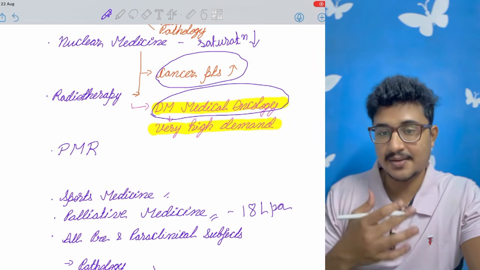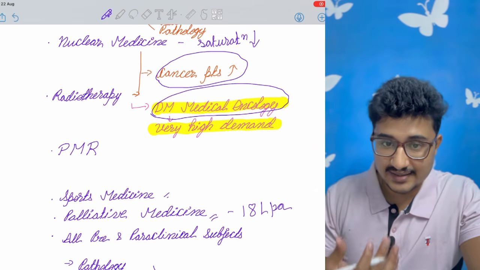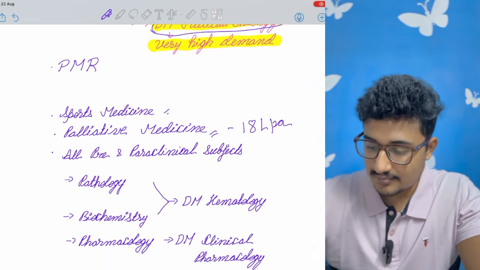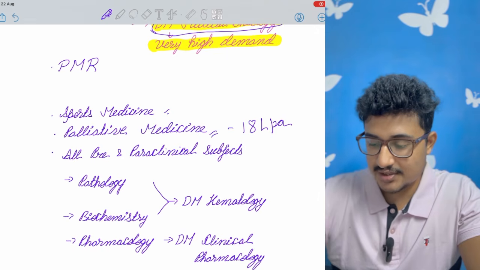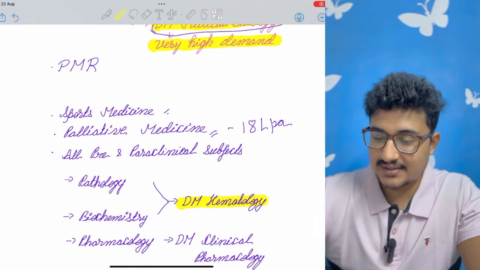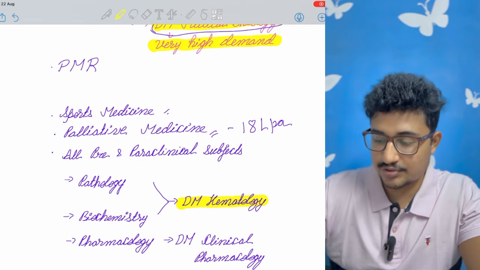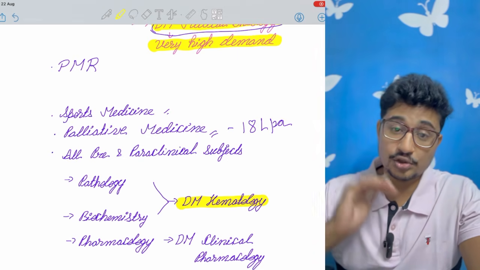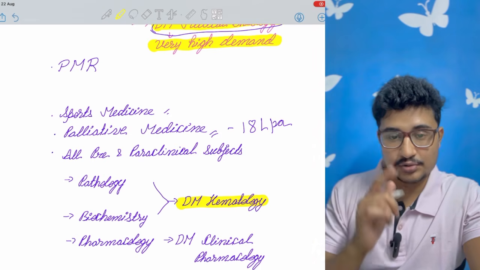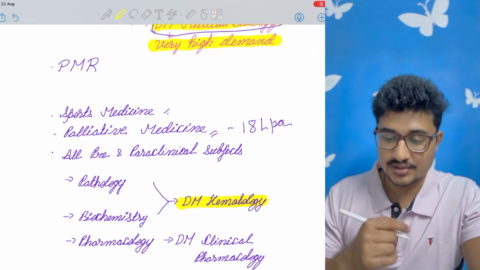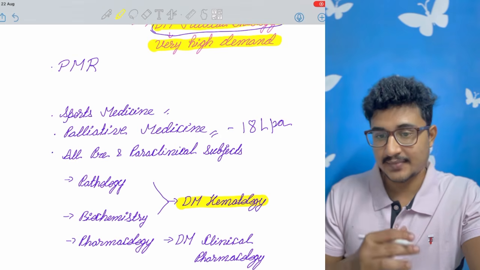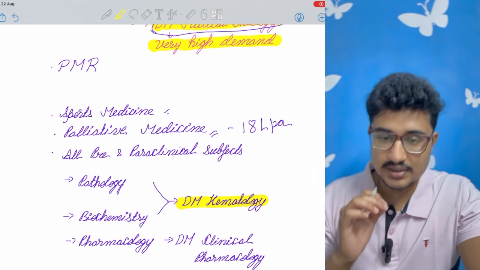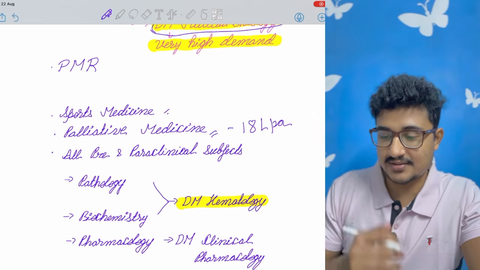Duty hours are less and less hectic. Patient interaction is also not there, so it is not much hectic and night duties are not there. So in pathology, biochemistry, the best part is that you can do DM hematology. So from a non-clinical stream like biochemistry, which seems to go far away, from there also you have the scope to do DM hematology. Someday someone's exam can go bad, anything can happen, but that doesn't determine your future, right? So you can go into a clinical branch from a preclinical stream also.